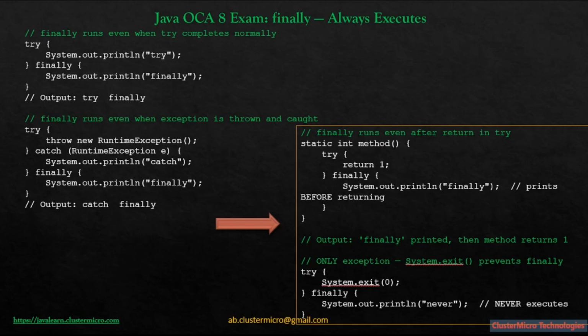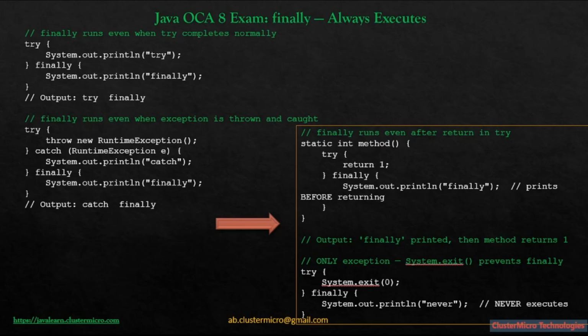So here an exception is thrown. The catch block handles it and prints catch. Now you might think we are done, the exception was handled, execution continues, but finally still runs. Output is catch, then finally. Finally does not care whether an exception happened or not. It runs either way. Okay, we have to remember that.